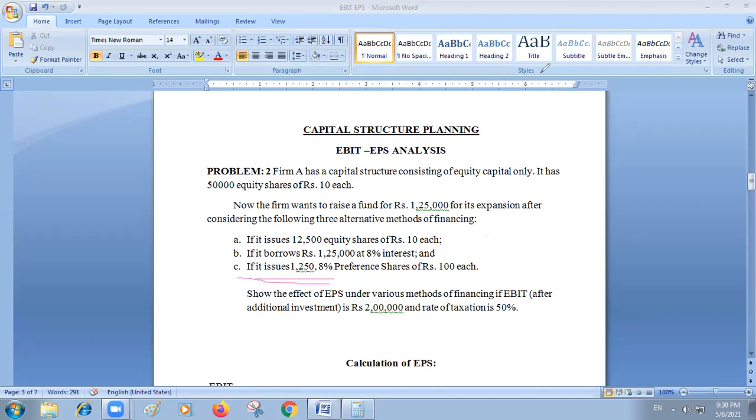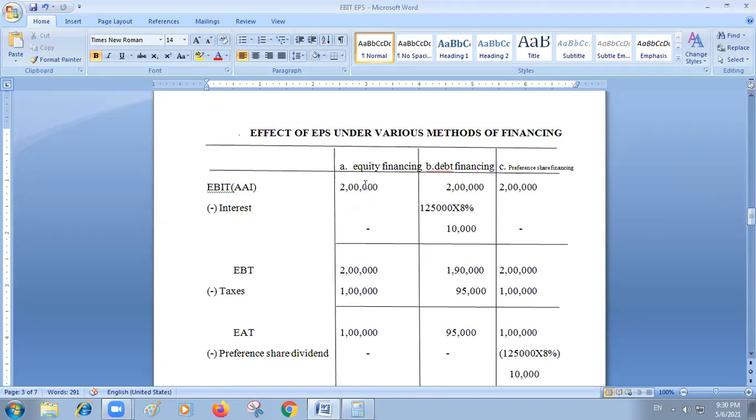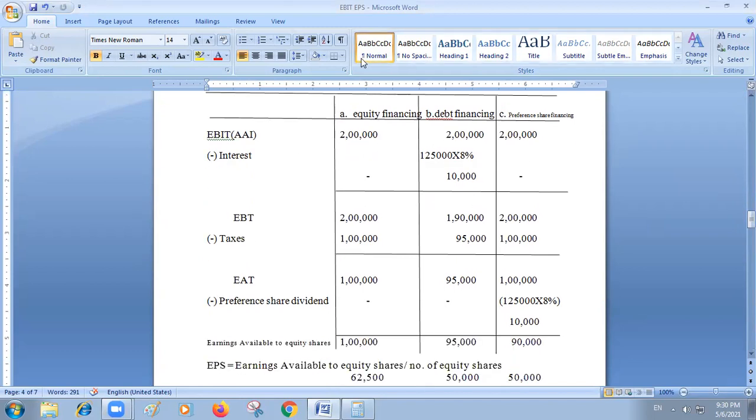So based on this, we have calculated under option A, option B, and option C. EBIT under option A is 2 lakhs. In all these three cases, it is 2 lakhs only. And in debt financing, the company has to pay interest, so this 10,000 you can deduct. You will get EBT, that is earnings before tax.